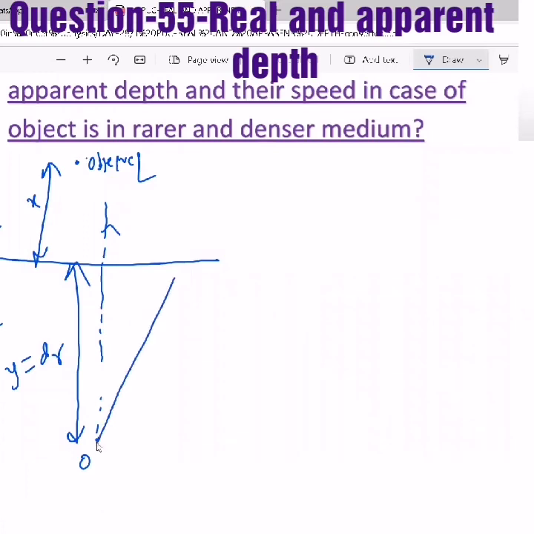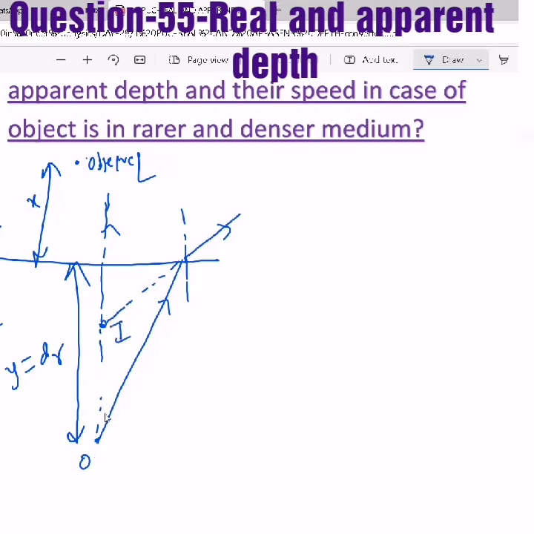But when a ray goes like this, it is entering from denser to rarer, so it will bend away from the normal. Now this is one refracted ray, this is another refracted ray. The intersection is called the image position. Intersection of reflected rays or intersection of refracted rays is nothing but the image.